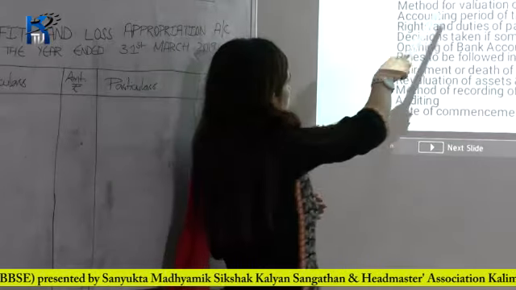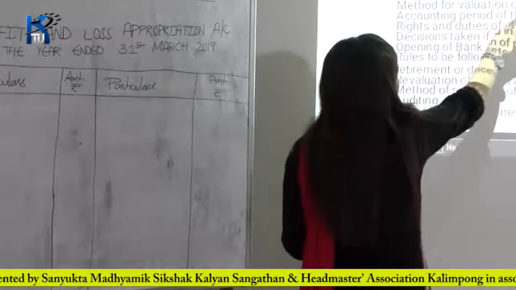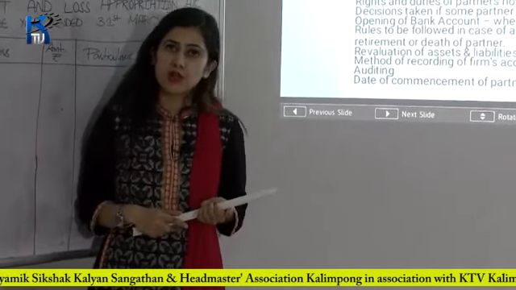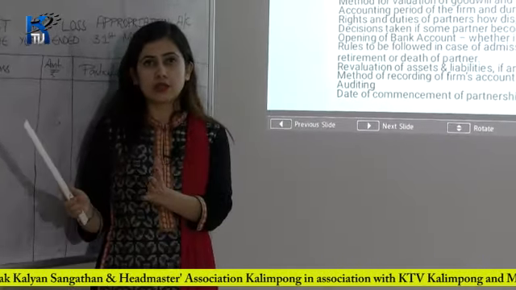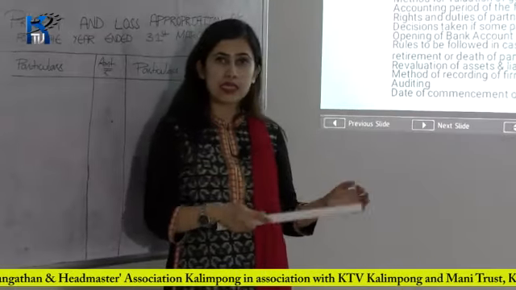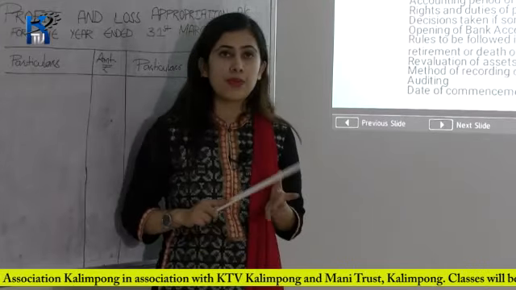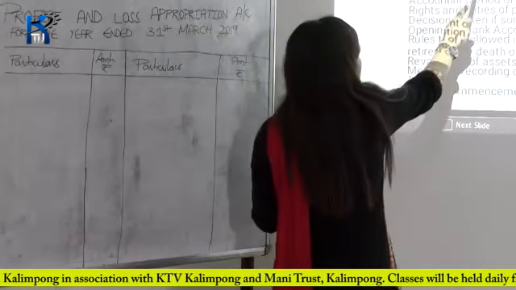Now next is capital contribution by each partner. That is how much money your partners are contributing. For example, if one partner is contributing 10,000, another one 20,000 and another one 30,000, then you have to mention everything in the partnership deed. Capital contribution also you have to mention in the partnership deed.